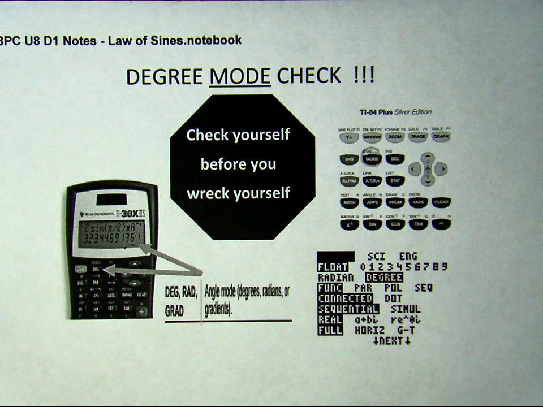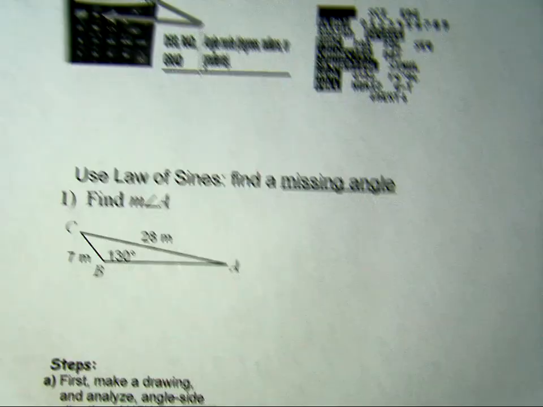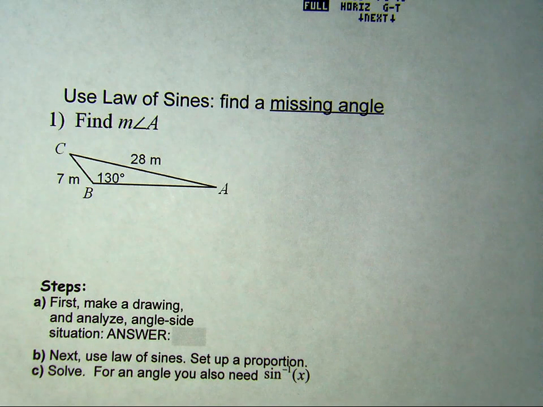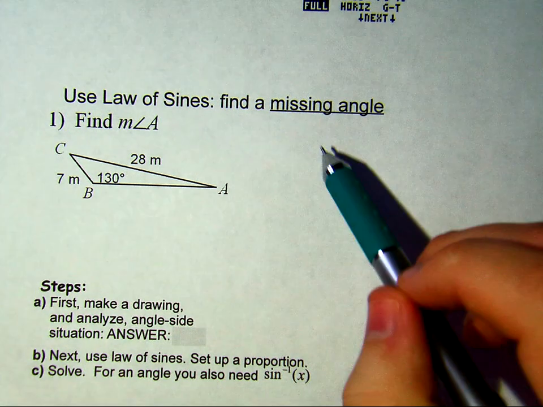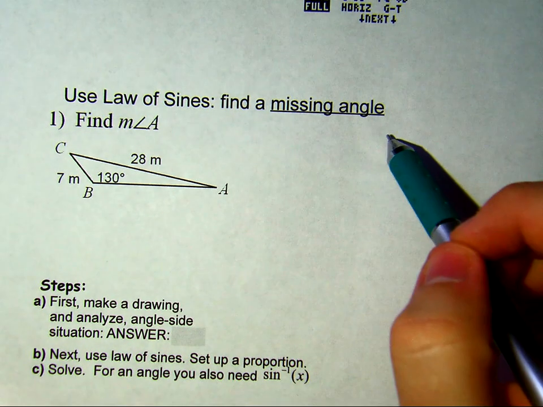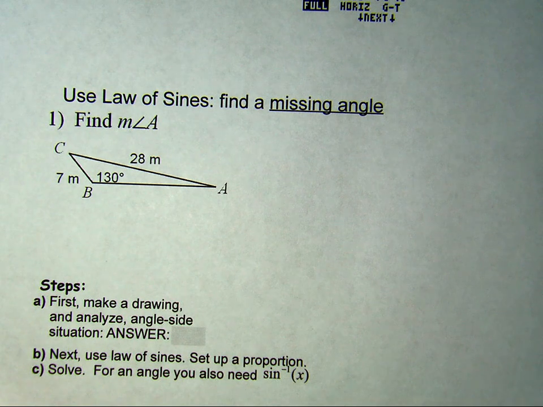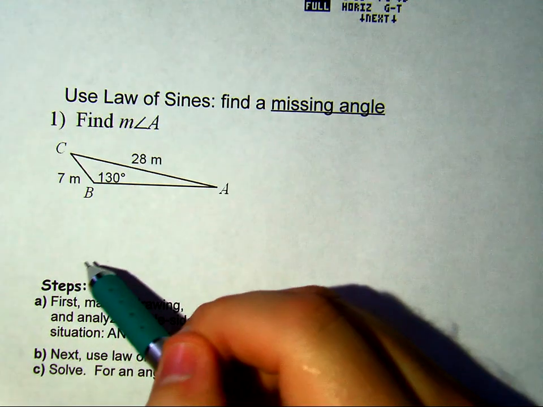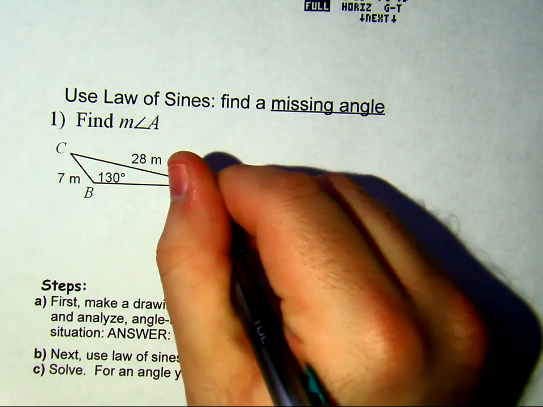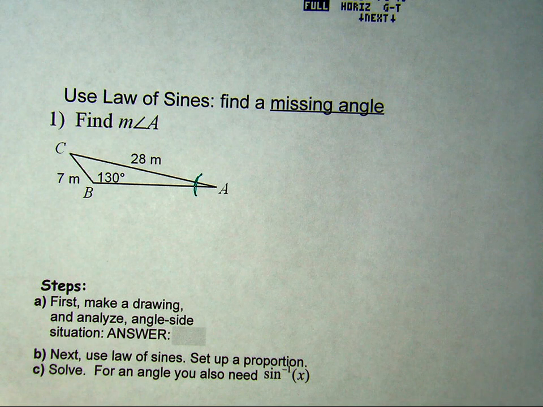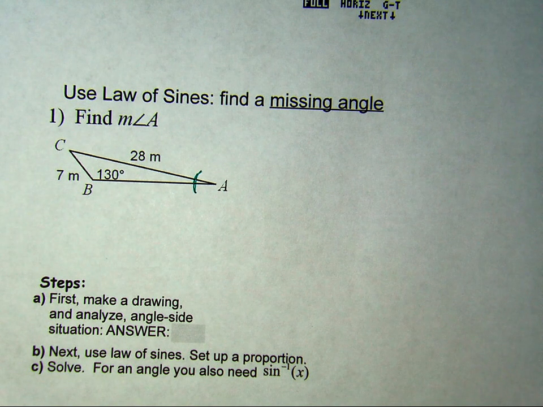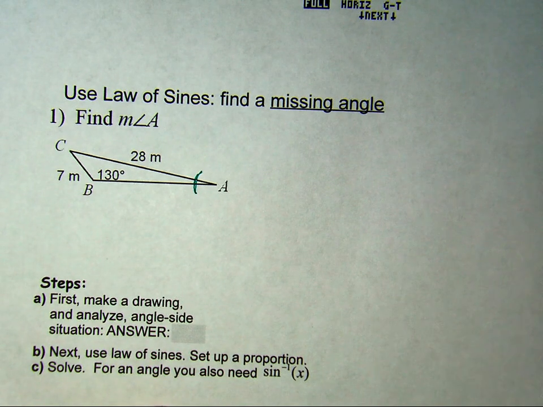Let's look at a problem. So here the directions are to use the law of sines to find a missing angle. Keep in mind, in the future, if you're going to be 3.0 proficient, I shouldn't have to tell you to use the law of sines. Okay, and you're going to have to find everything in this triangle. In this case, we just want to focus on angle A. So angle A is right here. Okay. One of the things that can help us with regards to setting things up is to make a little chart. So I don't know angle A.